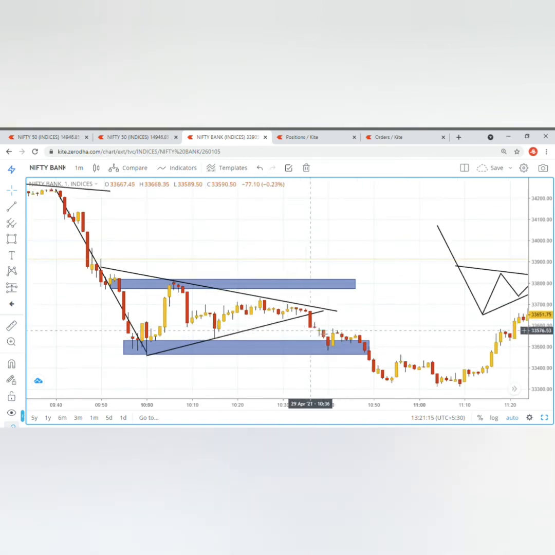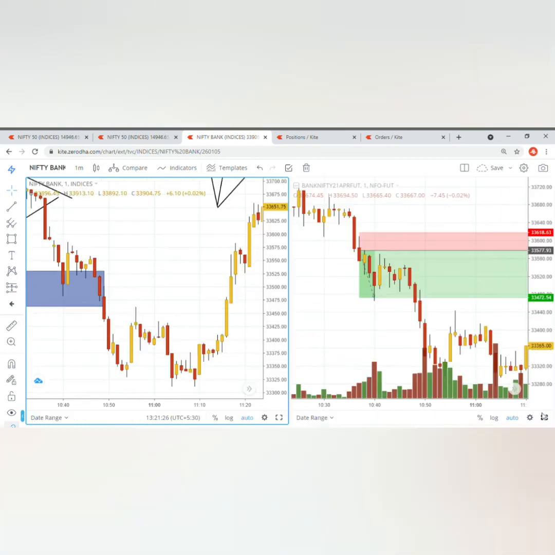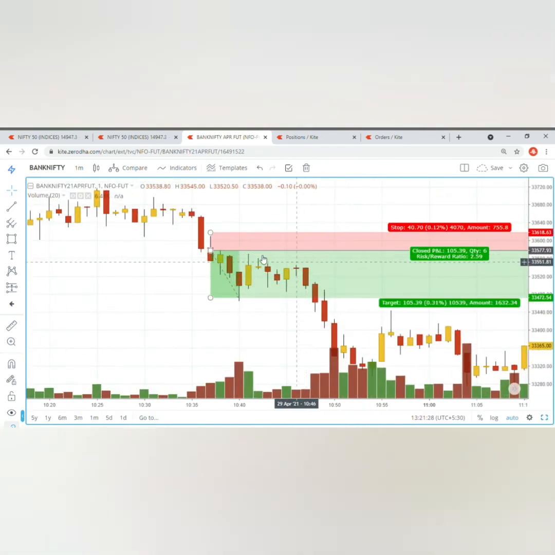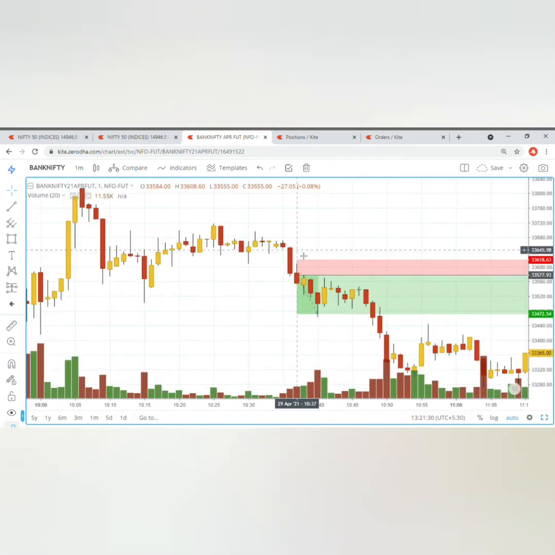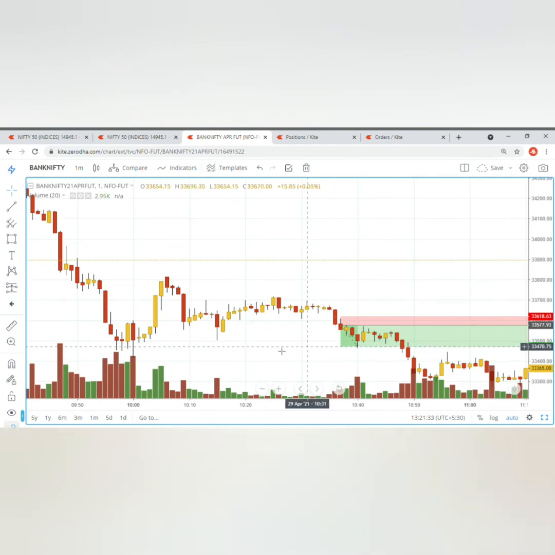My target, I had thought to go for this support zone only, because the price could get support here also, and again it could go upwards. So I will just show you the futures chart where I took the trade. So I took the trade here after this breakdown. The target, I went for this support zone only.